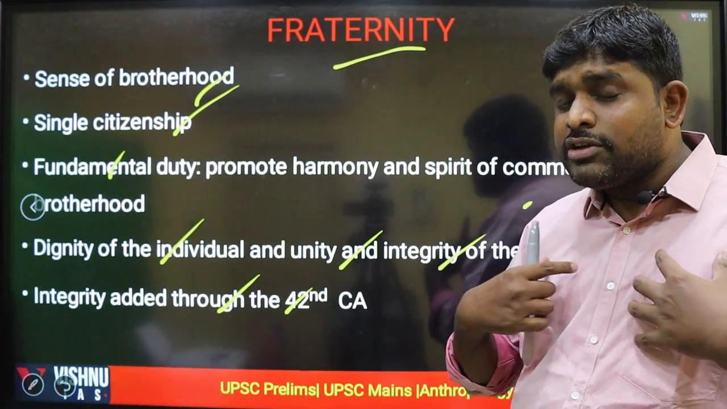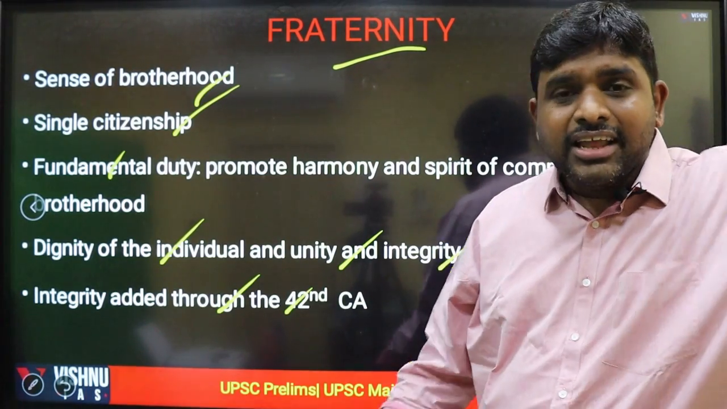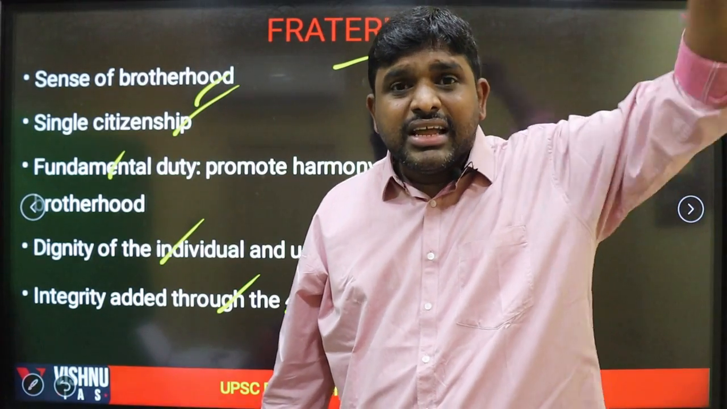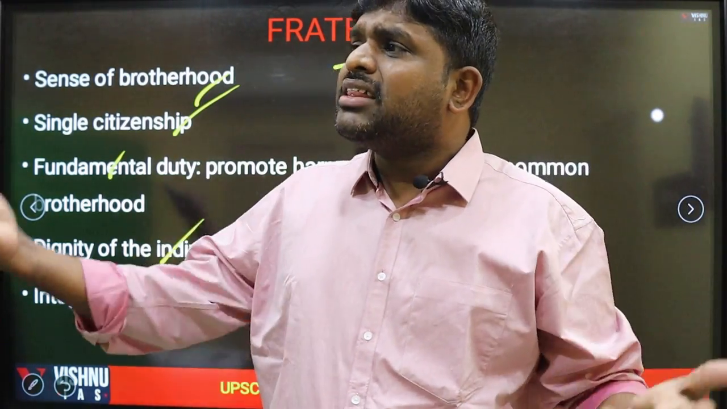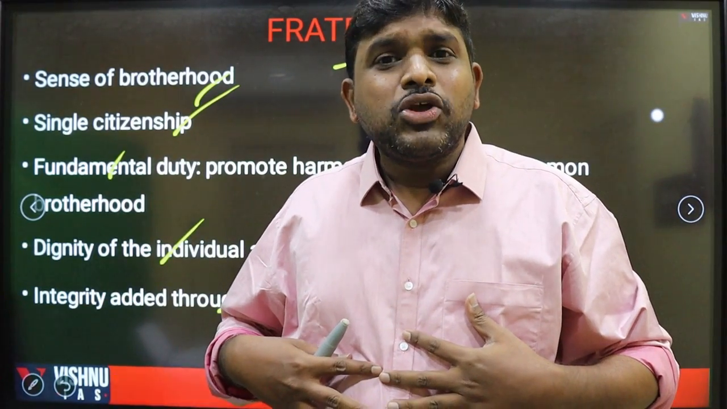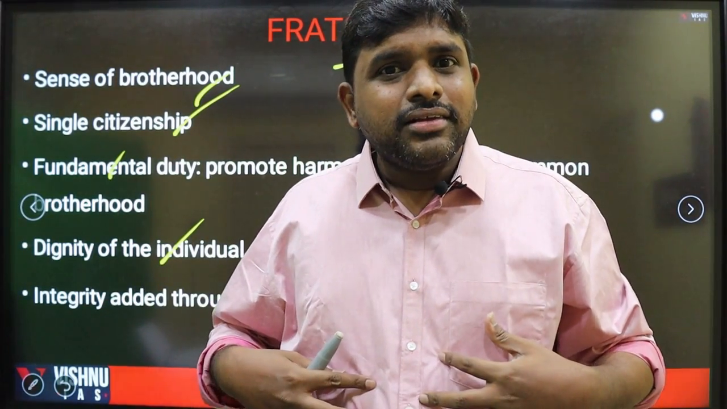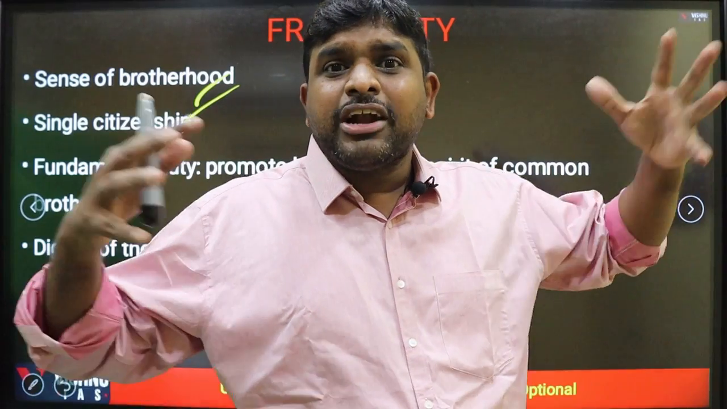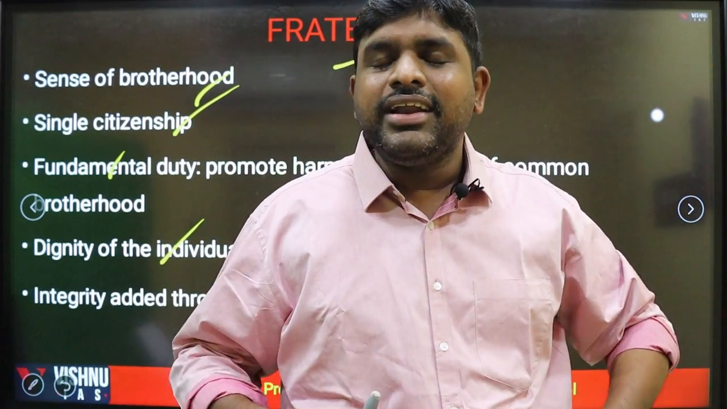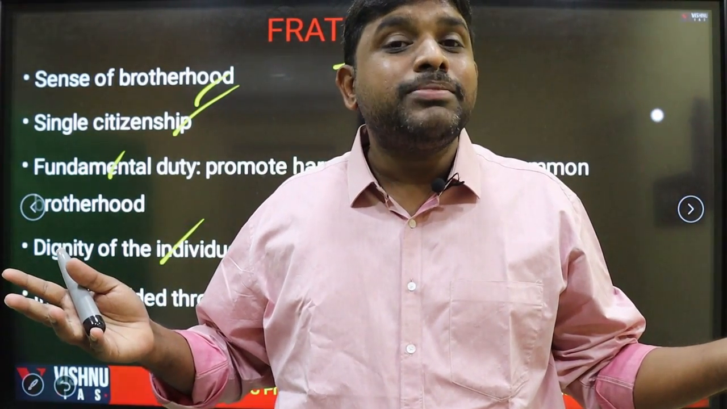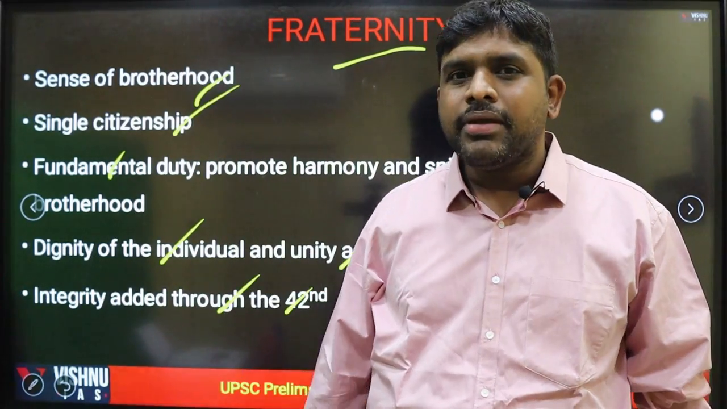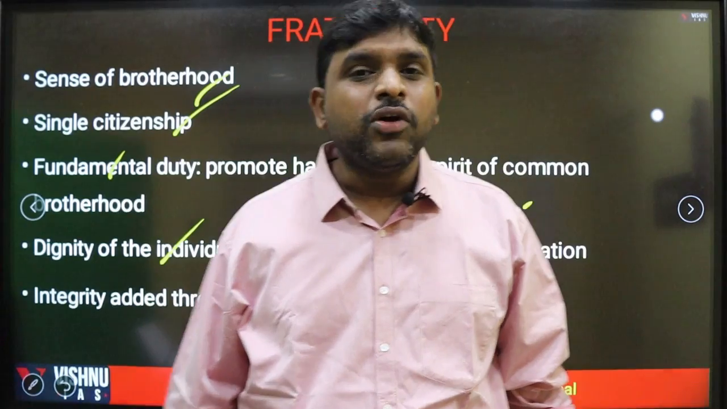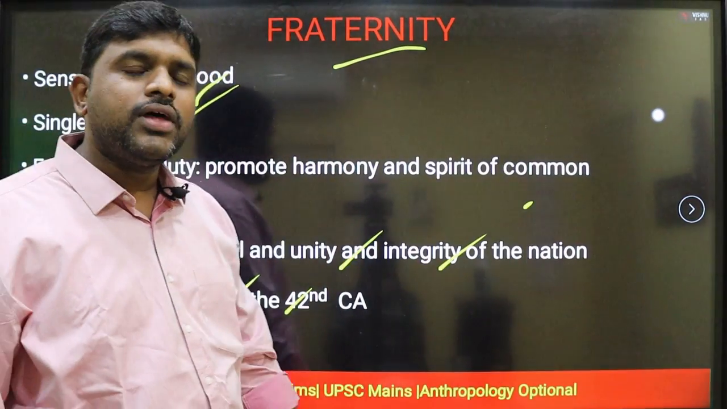So, every individual should have dignity, and the unity and integrity of the nation need to be protected. How can it be protected? When I see a person of another religion as my colleague, my brother. When I see other persons as part of my religion, part of my country, then there won't be any disturbance to the integrity of the nation. So, fraternity can be maintained by this dignity of the individual and integrity of the nation.